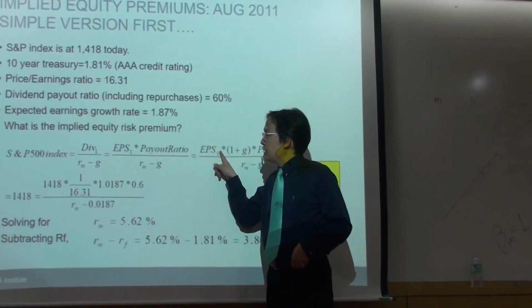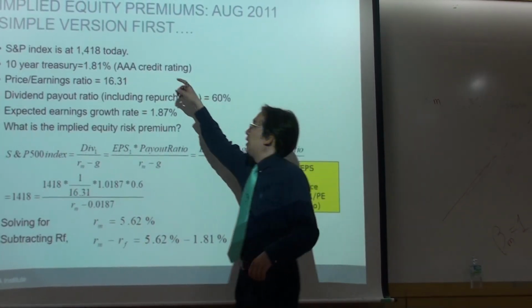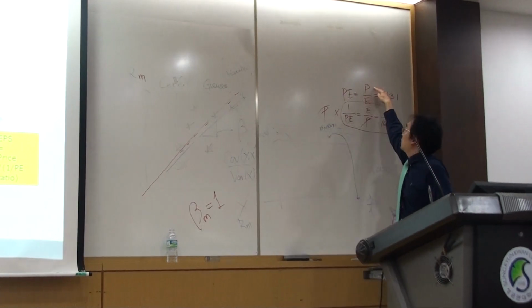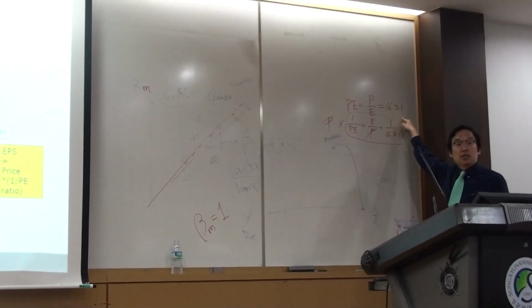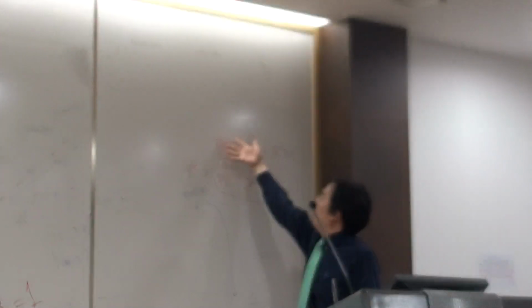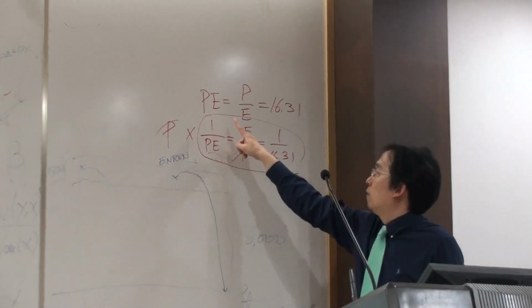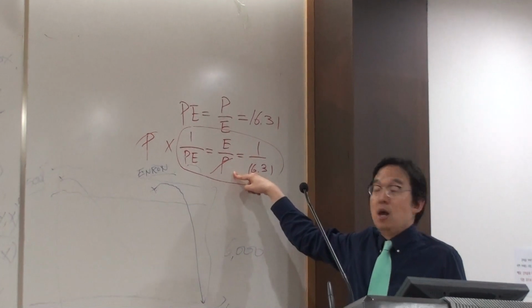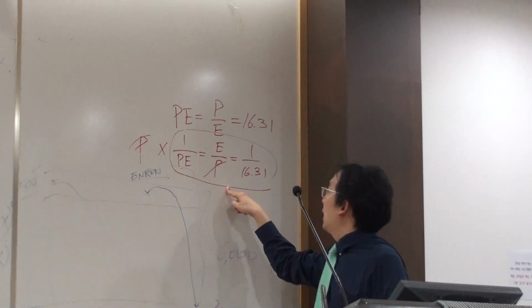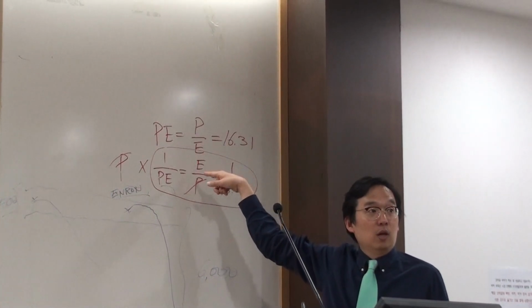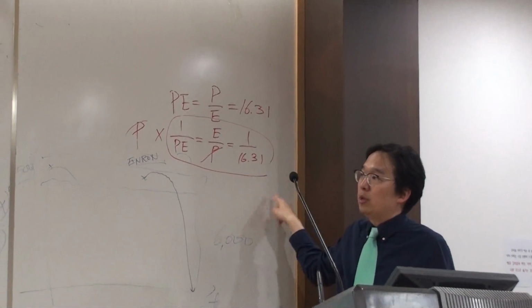And then today's EPS, you can infer using this PE ratio of 16.31 times. Because PE ratio is price per share divided by earnings per share, which is 16 times, right? And then, if we flip it, inverse it, 1 over PE, that's going to be earnings over price. If we multiply this by price and it cancels out, what is that? It will be EPS only, which is 1 over 16.31.